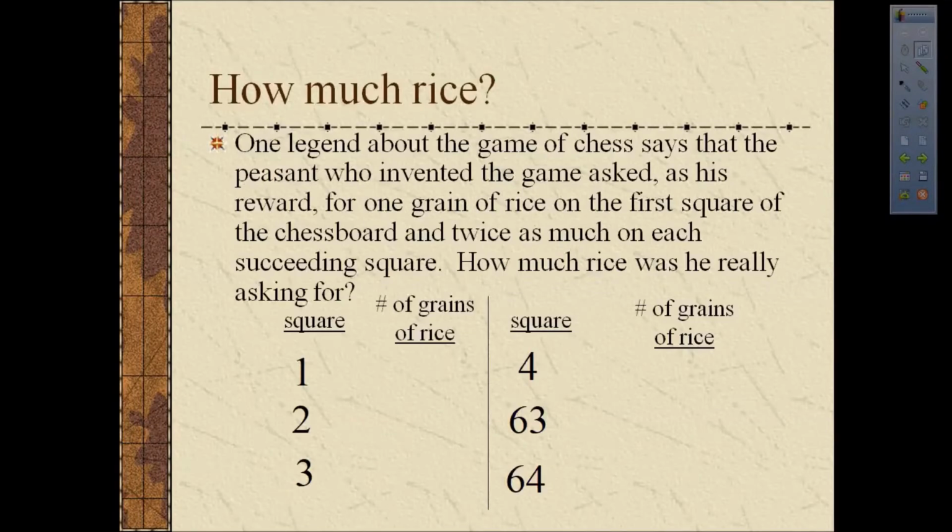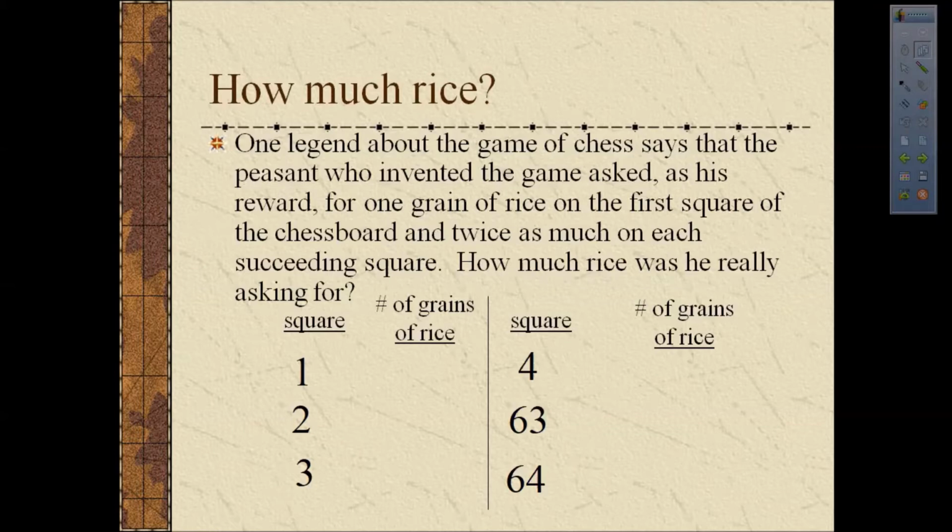And he said, I'll come back tomorrow and you give me twice as much for the next square of the chessboard. And the next day, when I come back, give me twice as much for the next square of the chessboard. And just keep doing that until we run out of squares on the chessboard. Well, a chessboard is an 8 by 8 grid. So there are 64 squares on a chessboard. And so I want to do a little calculation and ask how much rice really was he asking for? And let's really try to get to the amount of rice he was asking for on that last square of